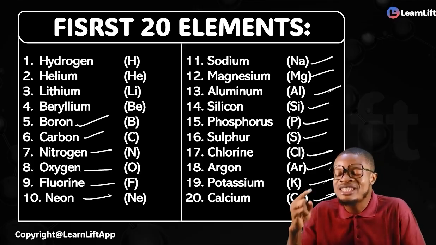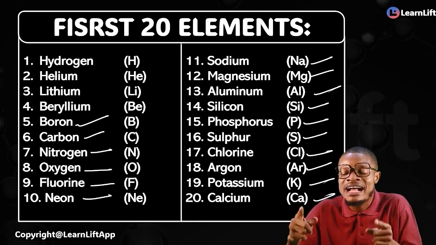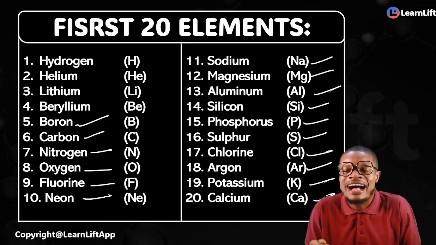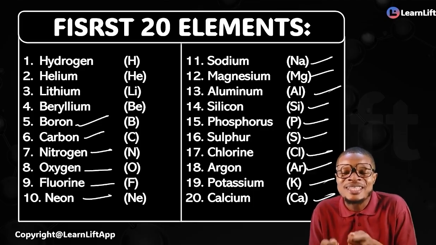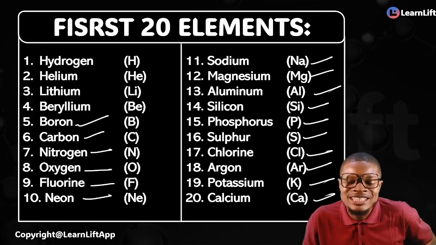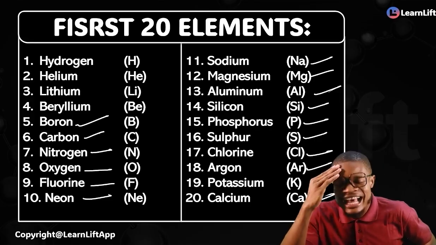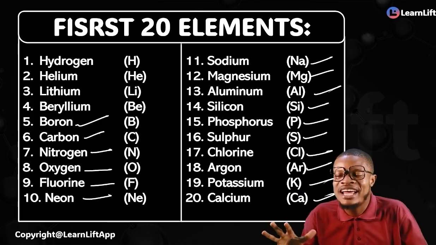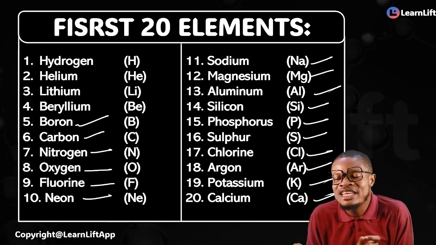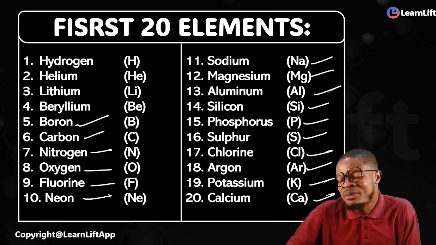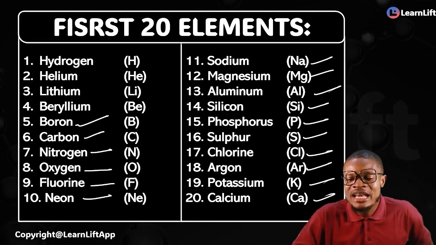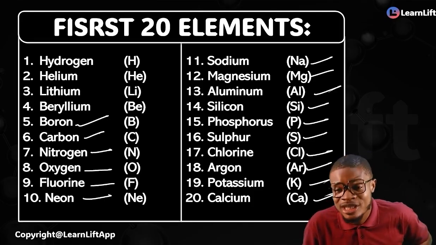Hydrogen, helium, lithium, beryllium, boron, carbon, nitrogen, oxygen, fluorine, neon. Sodium, magnesium, aluminium, silicon, phosphorus, sulfur, chlorine, argon, potassium, calcium. Everybody, hydrogen, helium, lithium, beryllium, boron, carbon, nitrogen, oxygen, fluorine, neon. Sodium, magnesium, aluminium, silicon, phosphorus, sulfur, chlorine, argon, potassium, calcium. You see that is very, very simple.